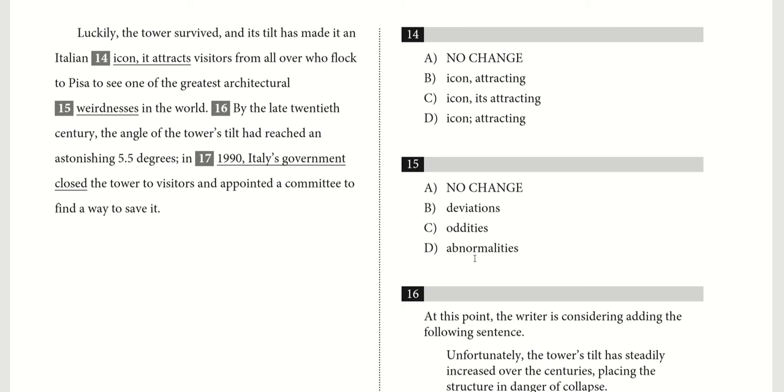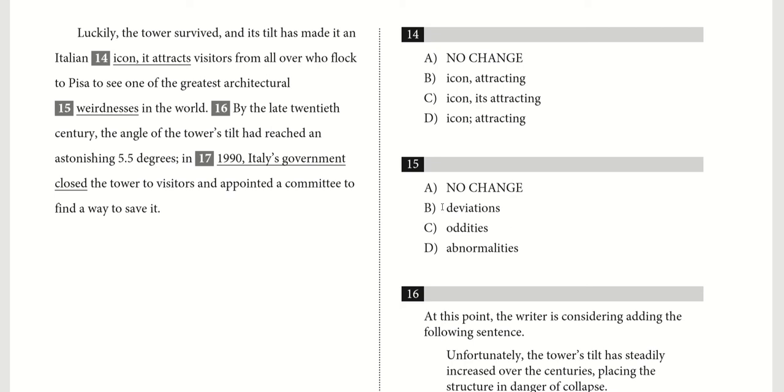D, abnormalities. Again, a bit of strange word usage, because abnormalities, first of all, has a bit of a negative connotation, so you probably don't want that. It's just something that's interesting and odd, right? So "weirdnesses" isn't a word, and oddities is a much more fitting replacement. So C is our answer.